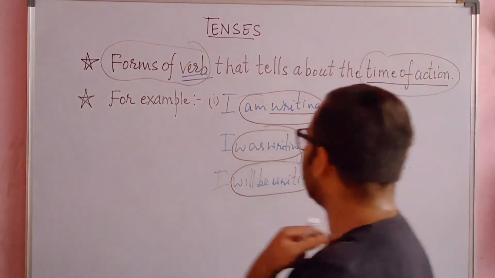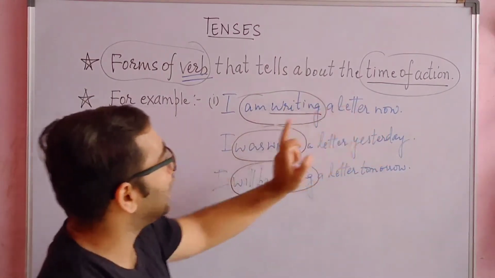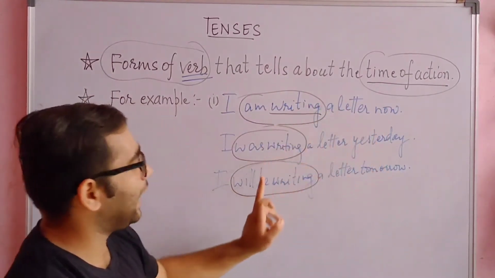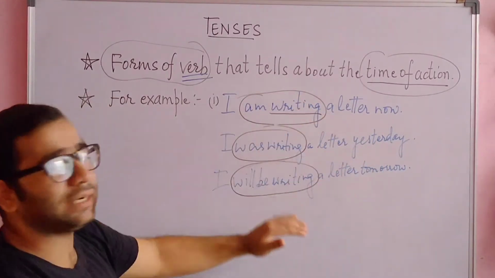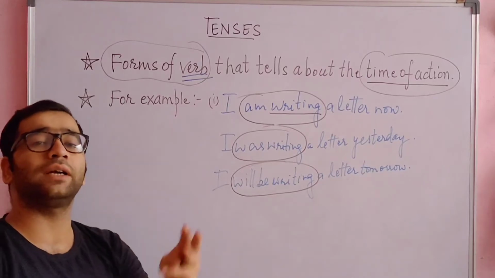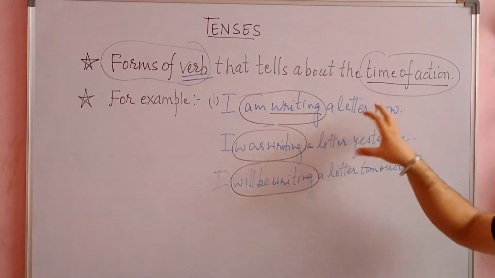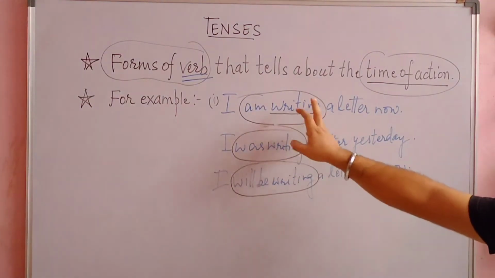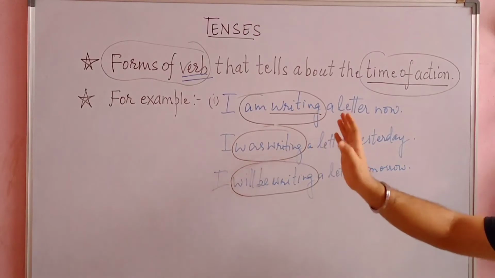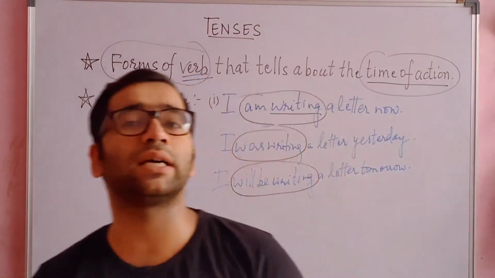These verbs let us know that the letter is being written right now, the letter was written yesterday, and the letter will be written tomorrow. So in these three sentences we are discussing three different times, three different courses of action. Course of action refers to the different respects of time: today, right now, yesterday and tomorrow. So these are basically tenses. That's why we study tenses.